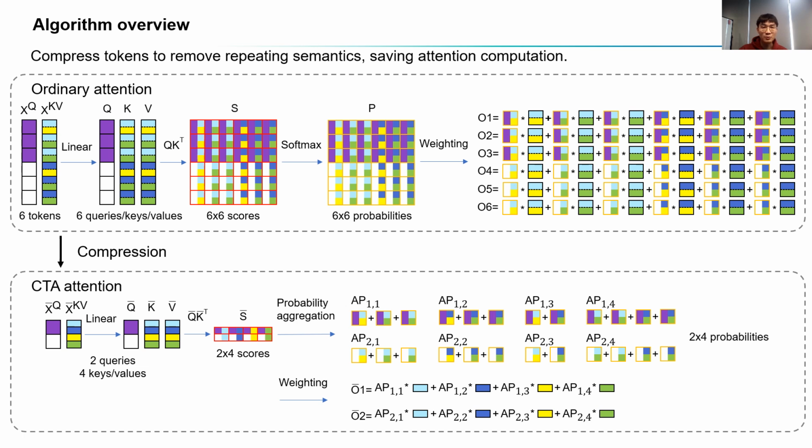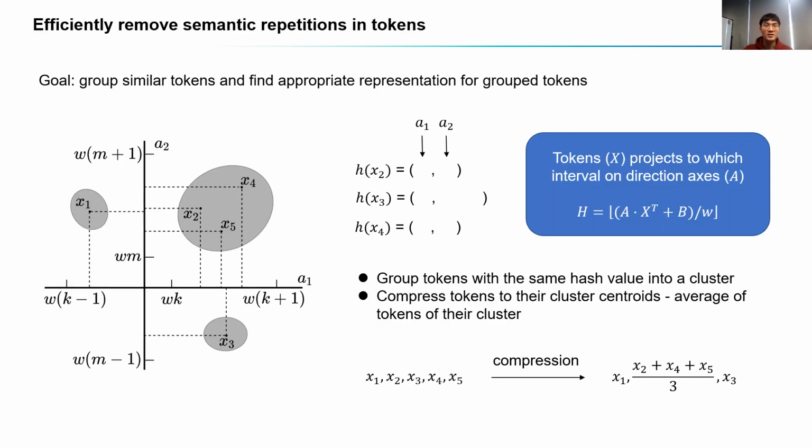Now let's look at how it works. We need to efficiently remove semantic repetitions in tokens. We utilize locality-sensitive hashing to achieve this. To give an example, we have 5 tokens x1 to x5 lying in the Euclidean space. We randomly choose direction vectors a1 and a2 from this space, which determine 2 direction axes. We chop direction axes into equivalent intervals. Then we can assign hash values to tokens based on which interval their projection lies on the direction axis.